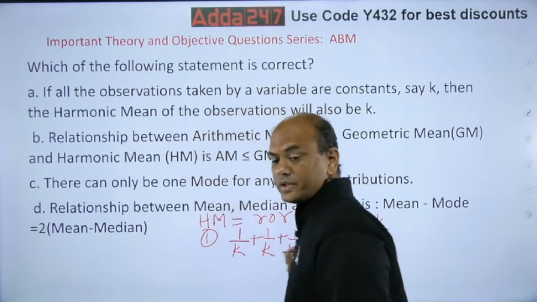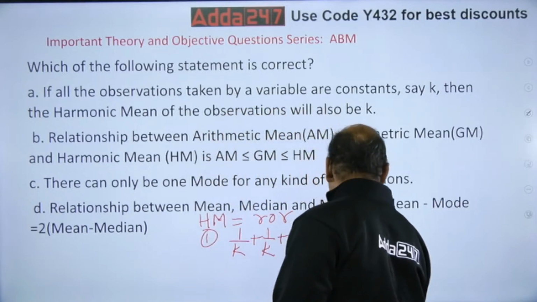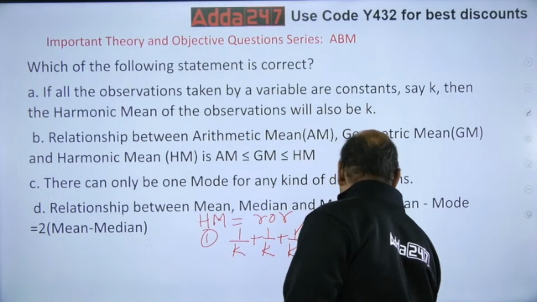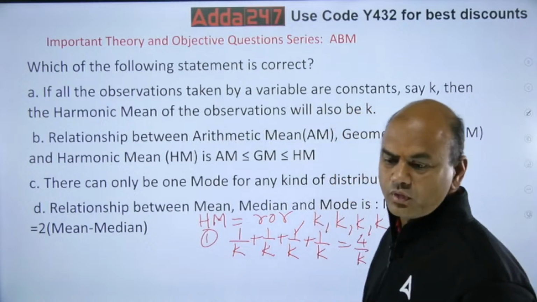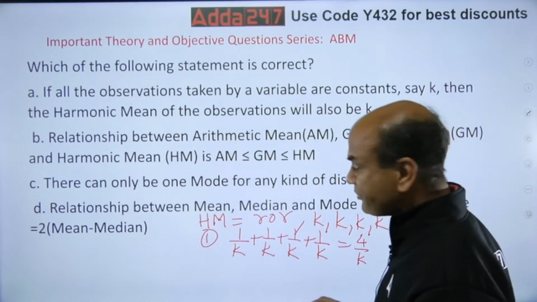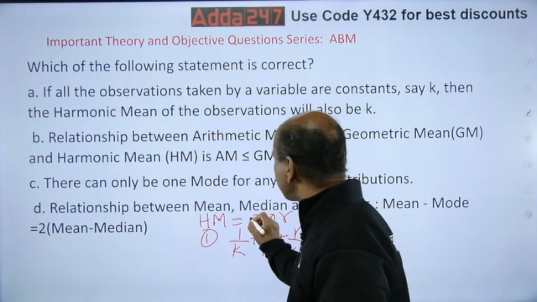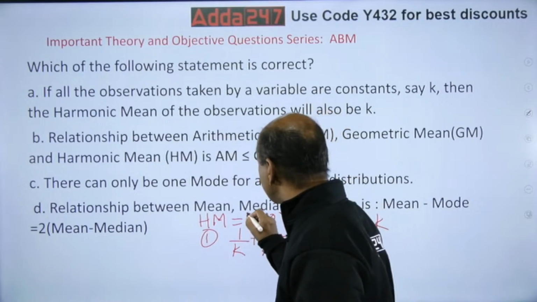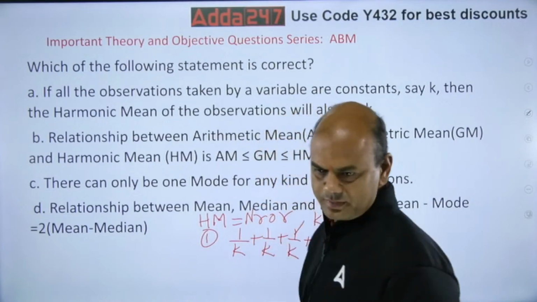So, what is the answer for this? k will be common. So, 4 upon k. Okay? 4 upon k. Now, what is harmonic mean? What did I tell you? NROR. It's actually number into ROR.